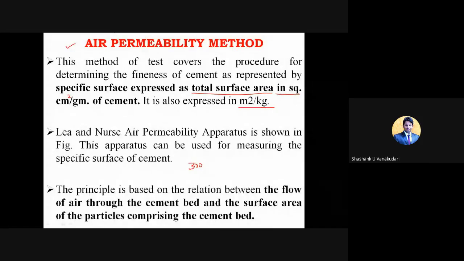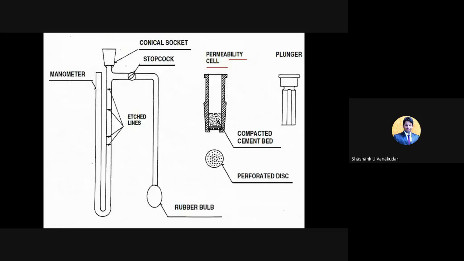Okay, so just by conducting this air permeability method, we'll come to know the total surface area. Clear? The total surface area gives you the total strength you are going to achieve, and even the heat of hydration and other properties. So for this test we have the air permeability apparatus shown in the figure, and this apparatus can be used for measuring the specific surface of the cement. So this is the manometer, through which the pressure is measured.